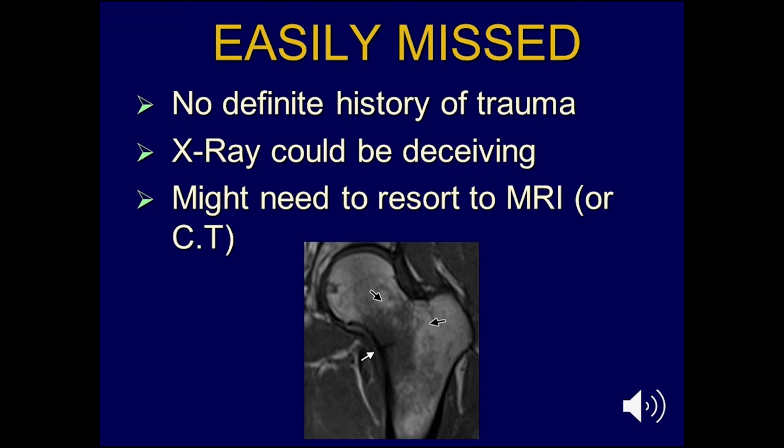When you have an X-ray, it could be deceiving. You might miss it easily. So you have to have it in mind, so that you might need to resort to an MRI or a CT. As you can see here, that was a fracture missed on the plain X-ray. Here you can see a complete stress fracture at the compression site.